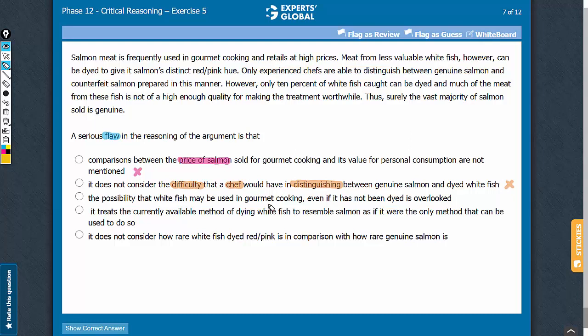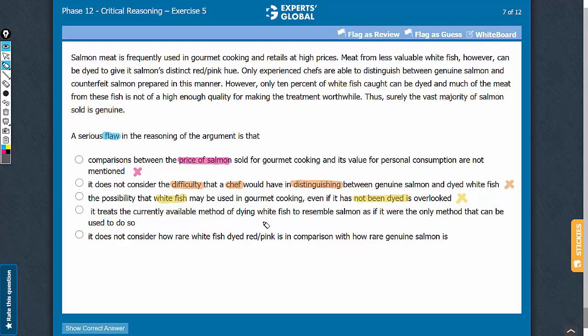Answer choice C. The argument is concerned with whether the majority of salmon sold is genuine salmon or whitefish that is dyed. Whereas this answer choice talks about whitefish that has not been dyed. So this piece of information is just additional consideration and does not indicate the flaw in the argument. So let's eliminate this answer choice.